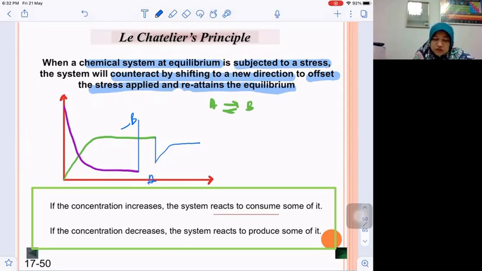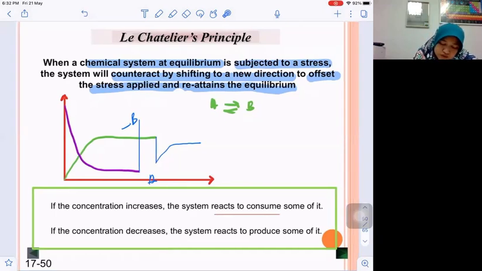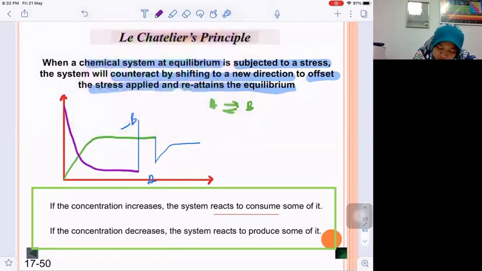When I have an extra amount of A, the system will counteract to consume the excess. How to consume it? By shifting to the side that will use it, which is the right side as well, because if we want to consume A, we have to produce B. Then we will observe the concentration of A decrease gradually until it reaches the second equilibrium state, when the concentration is constant.